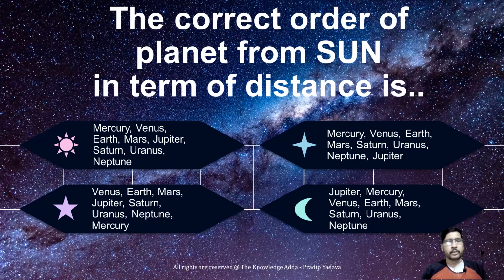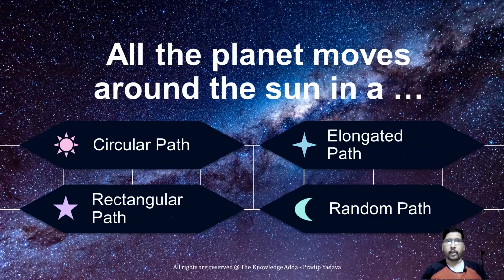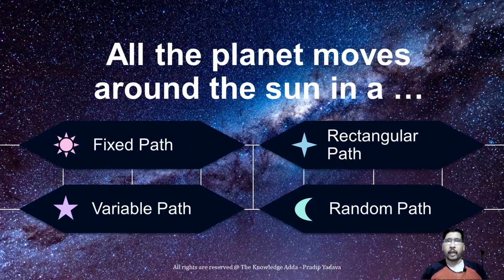Mercury is nearest, then Venus, then Earth, which means Earth is the third nearest planet to the sun. All the planets move around the sun in an elongated path, and that path is fixed. Every planet has its own fixed path, and in that particular path they move around the sun.